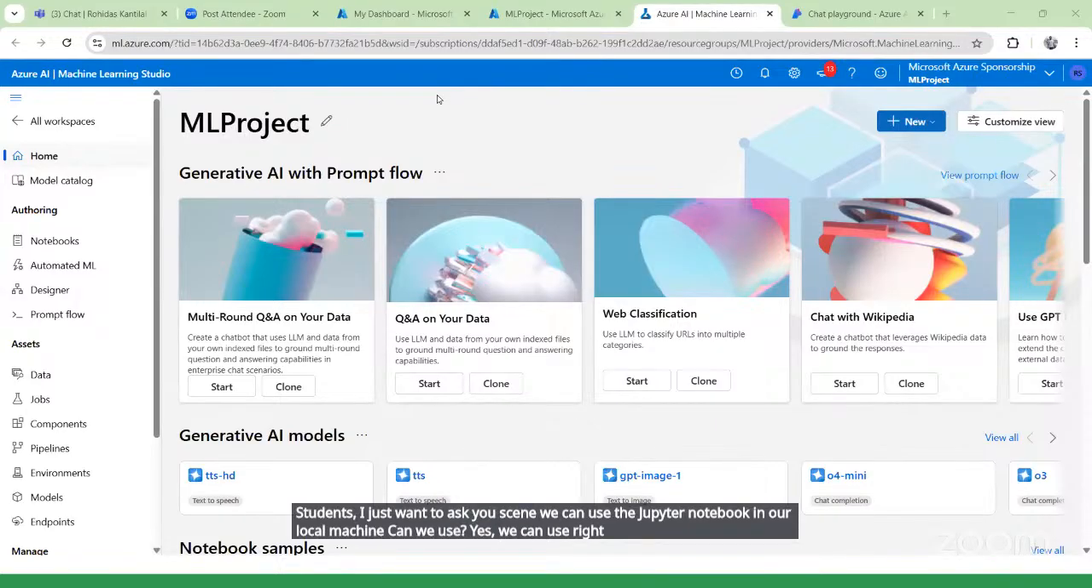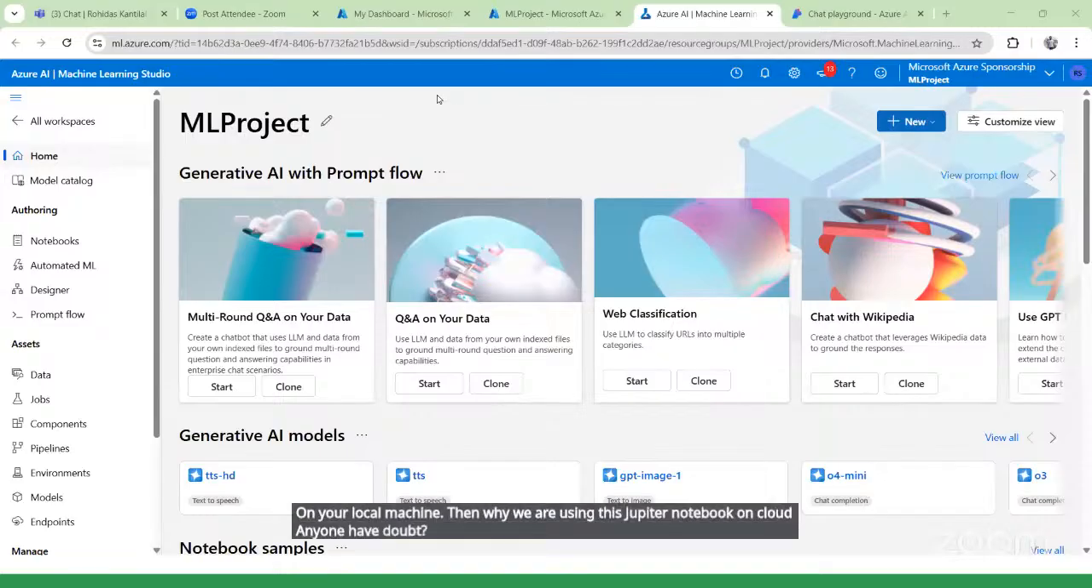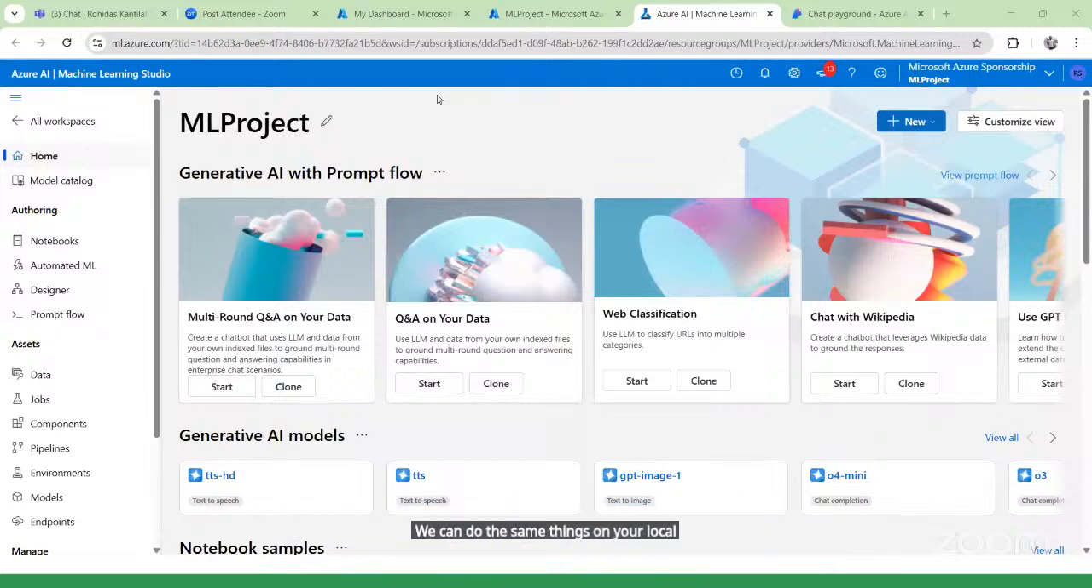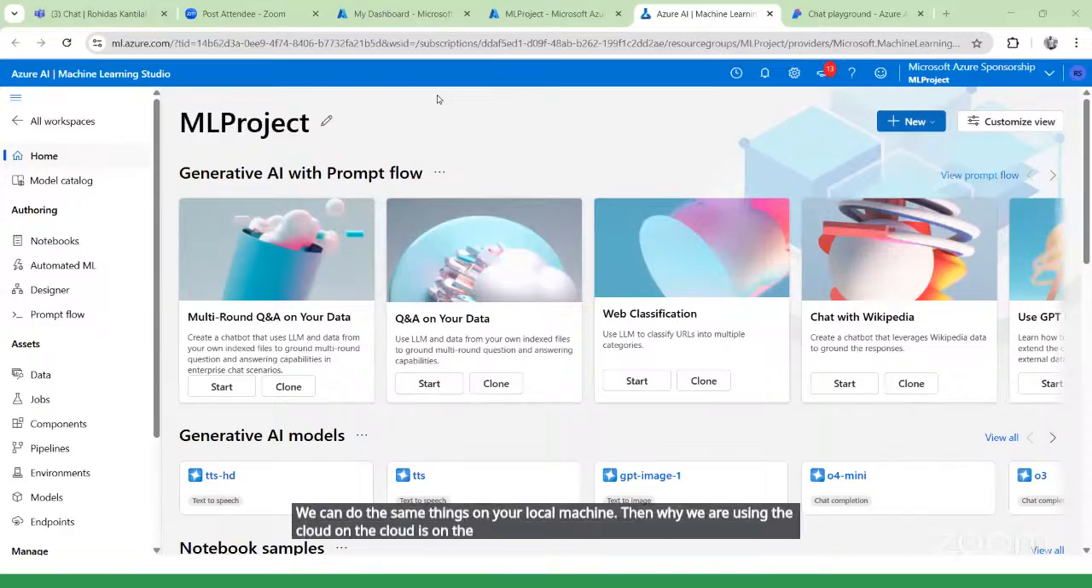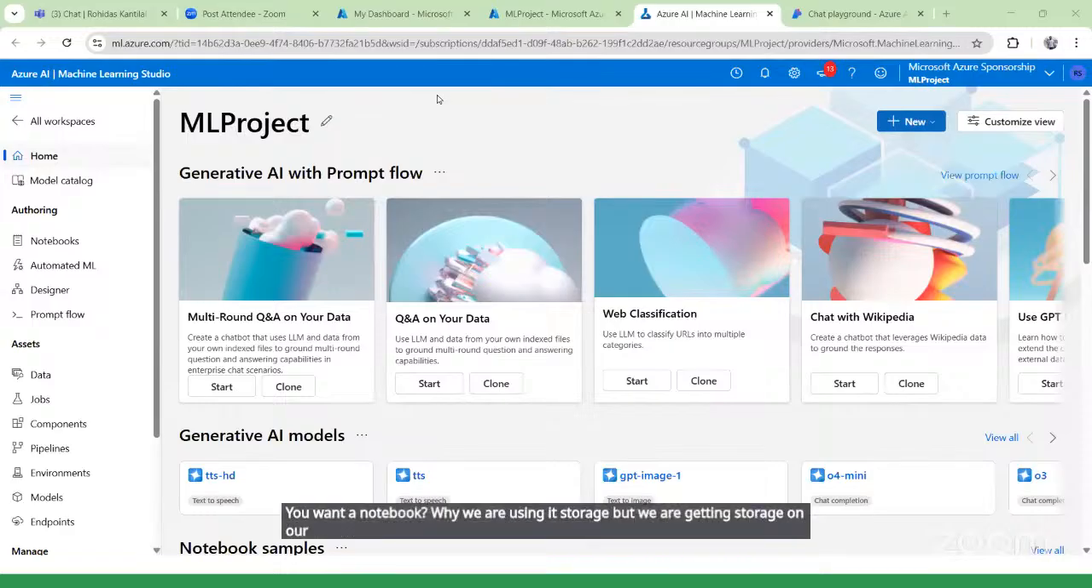Because previously, whenever we created projects, machine learning projects, deep learning projects, we did all of them on our local machine. Then why are we using this Jupyter notebook on the cloud? Anyone have doubt? We can do the same things on our local machine. Then why are we using the Jupyter notebook on the cloud? Why are we using it? Storage, but we are getting storage on our local system also, na? Due to RAM constraint. Okay.